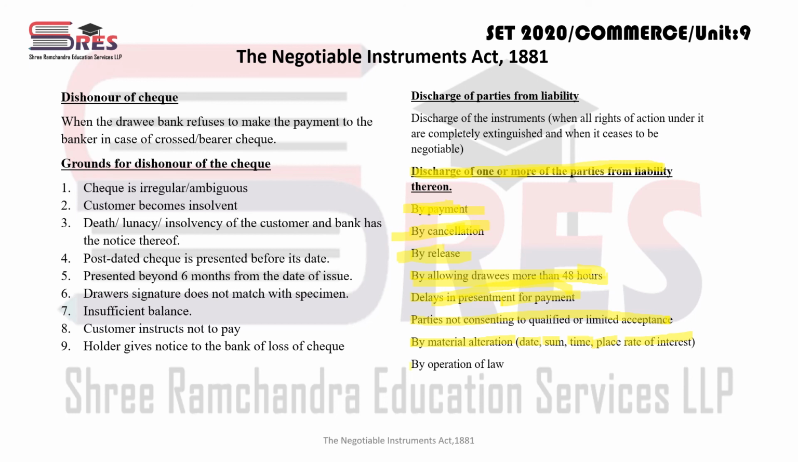And by operation of law, if law interferes in some of the cases, in that case also, अगर लॉ की वजह से या कुछ कोर्ट ने ऑर्डर दिया है, तो कोर्ट के ऑर्डर की वजह से भी ऐसा हो सकता है कि one or more of the parties are discharged from their liabilities.